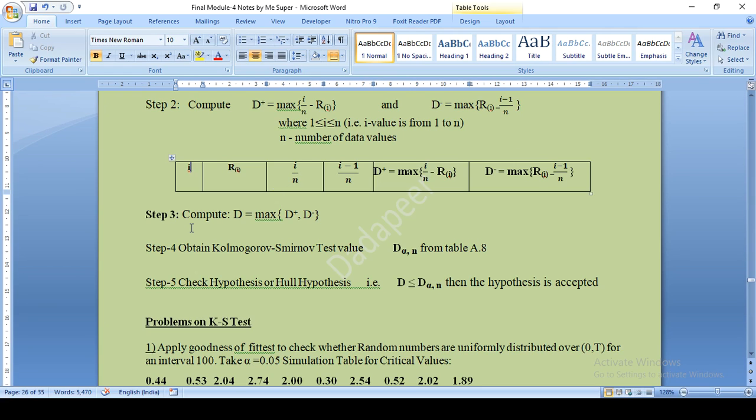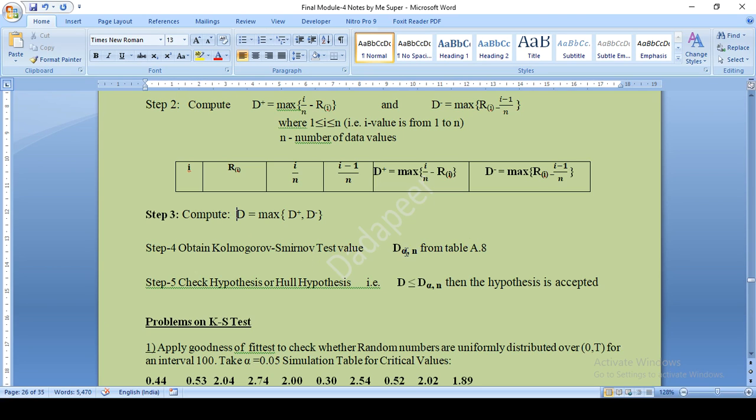So now the next step is to compute the maximum out of d plus and d minus. The maximum out of d plus and d minus will give the value called d. That is the third step. Now the fourth step: after finding the d value, this d value should be compared with another d value from table A.8. The table will be given in the exam. If it is not given, the value at that position will be specified directly in the question paper. So this d value we have obtained is the maximum of these two, and one more value we need to find from the table.